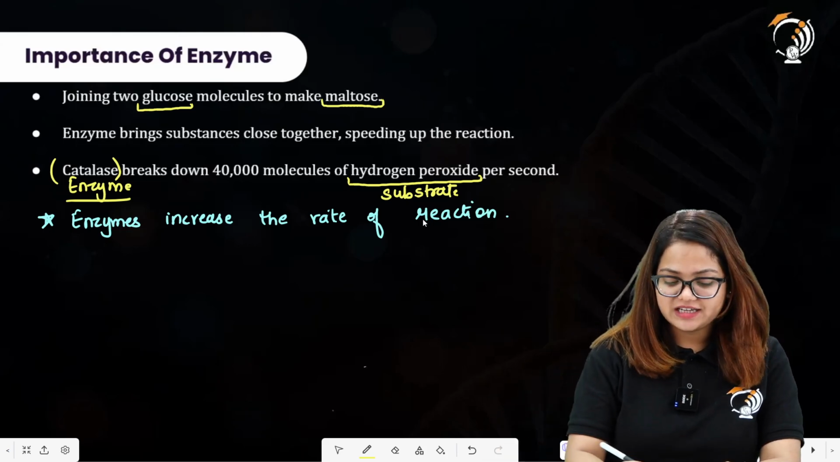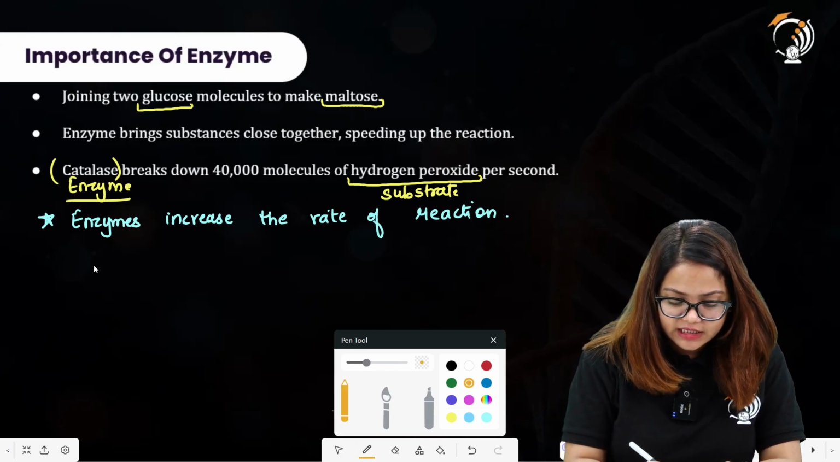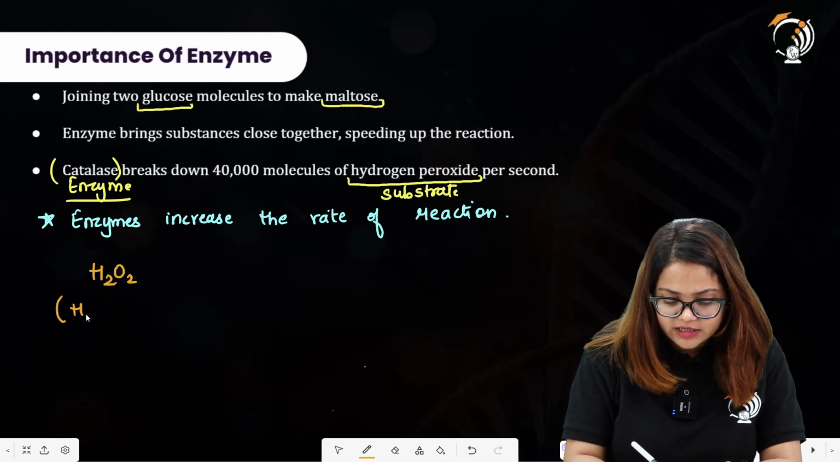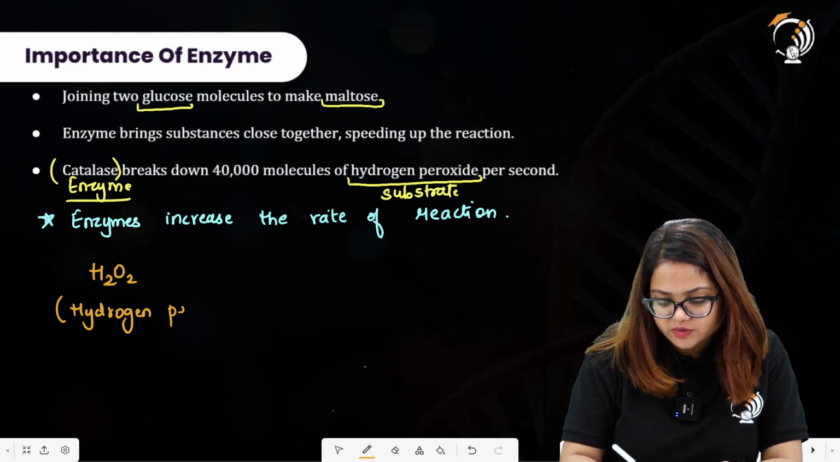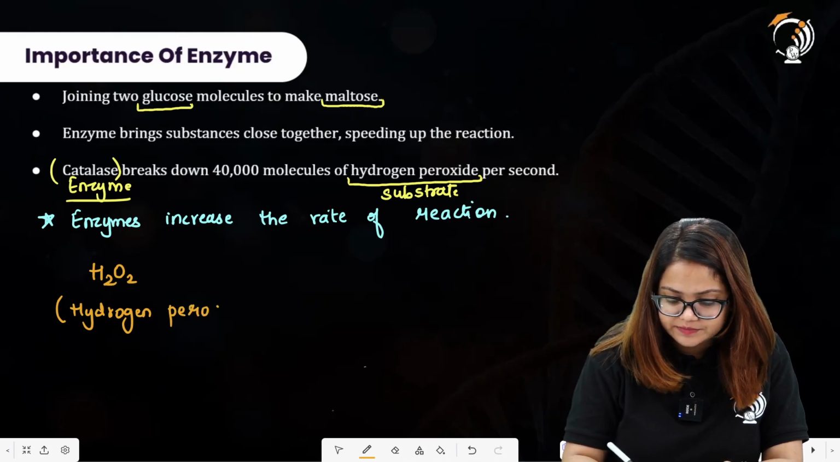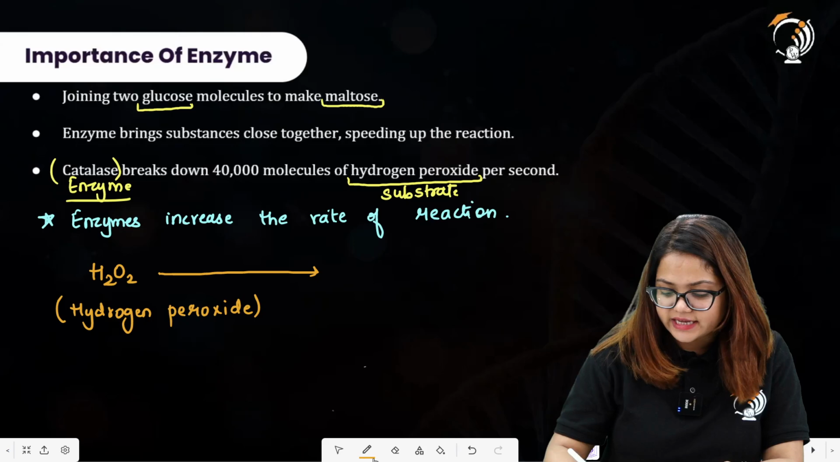You can also write the reaction for this, that here we have the substrate, hydrogen peroxide. You can also name it over here: hydrogen peroxide. It is being acted upon by the catalase enzyme.